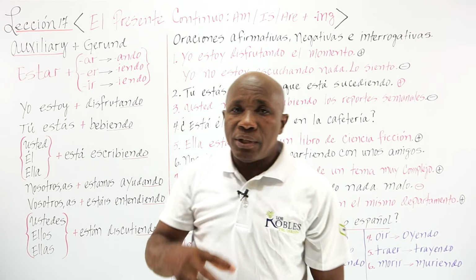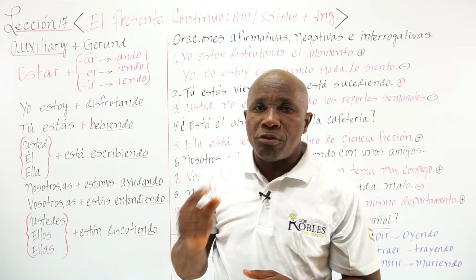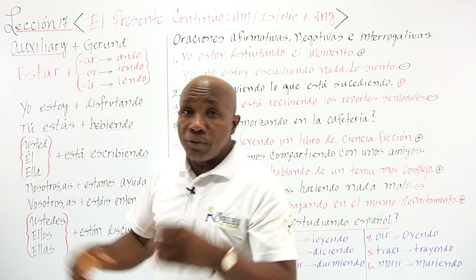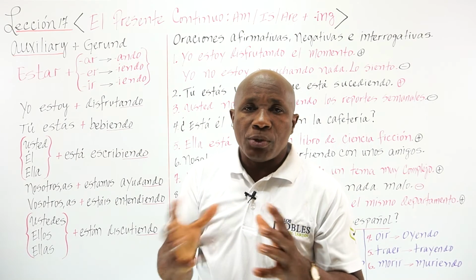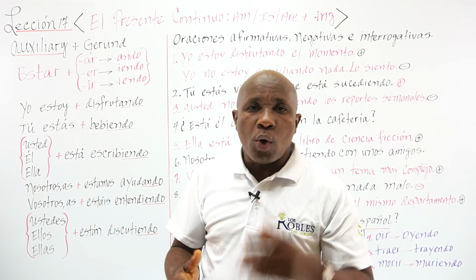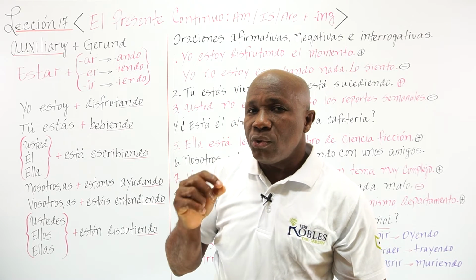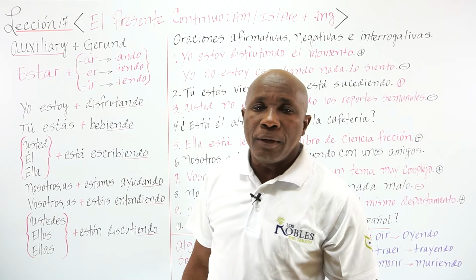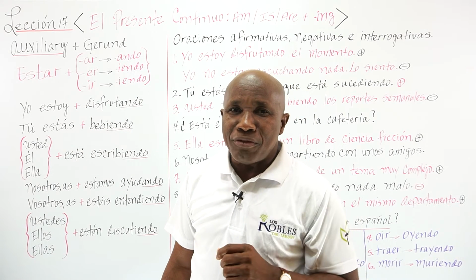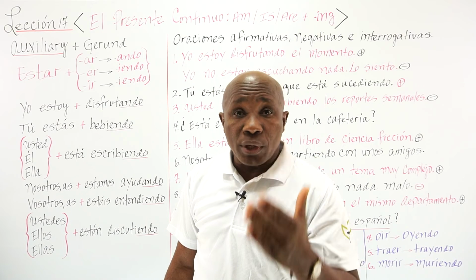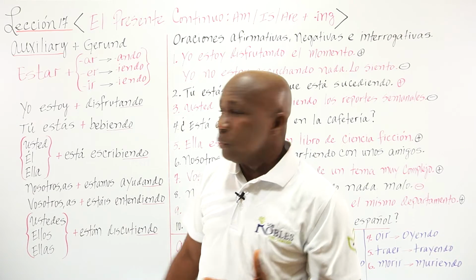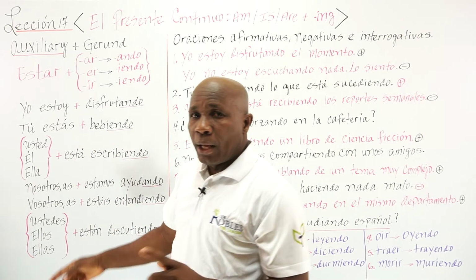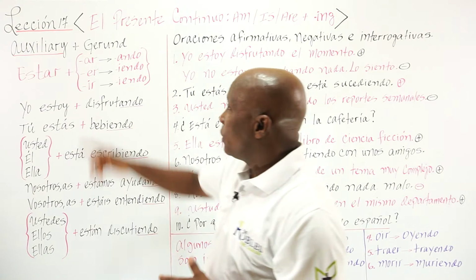Now, in Spanish, the way we do it is by using the verb estar, which is the verb to be, but you know the verb to be has two forms, ser o estar. So we use the meaning estar, conjugated in the present, and we have it right here, we're going to pronounce that. And we add the gerund.